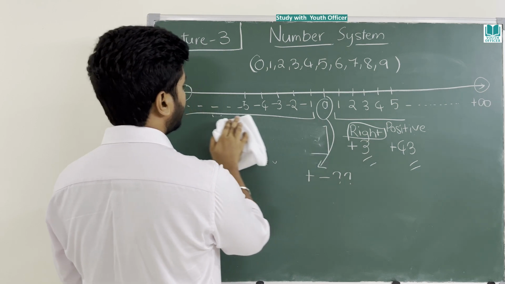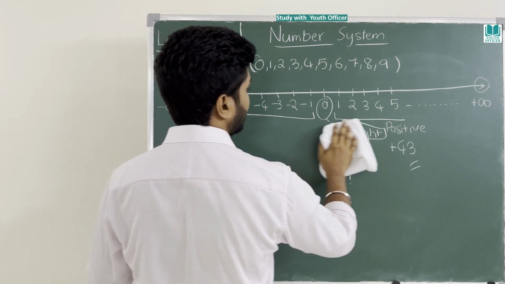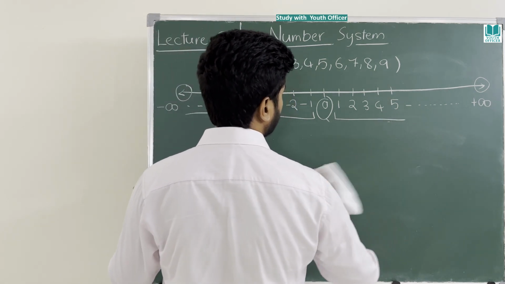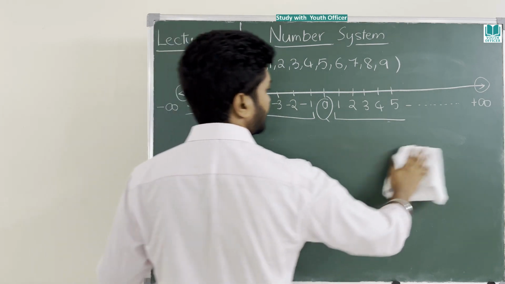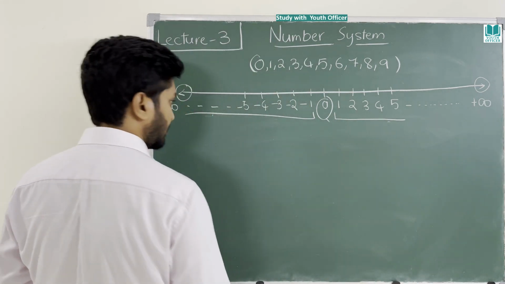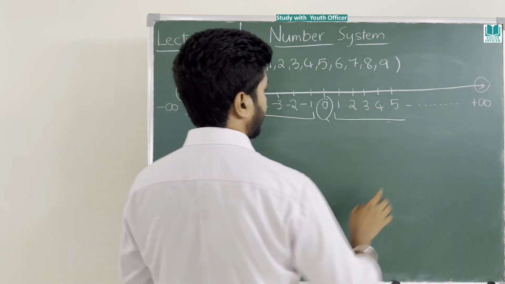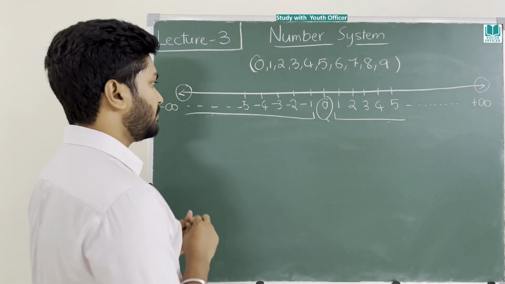Now, positive, negative, you know. What is a negative number? From minus 1 till minus infinity. What is a positive number? From 1 to infinity. Done till here. Okay. We will take 0.